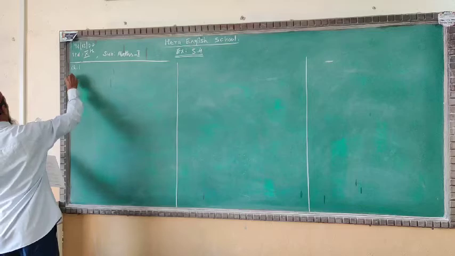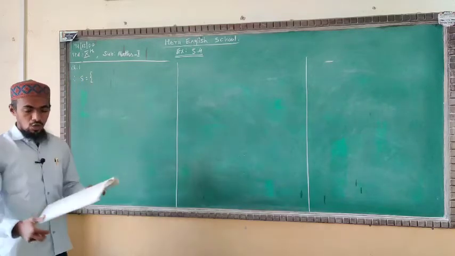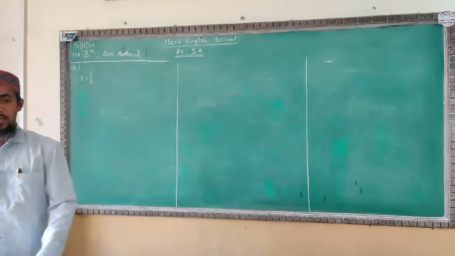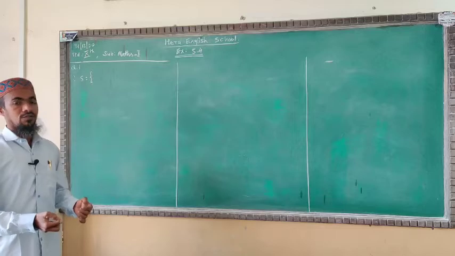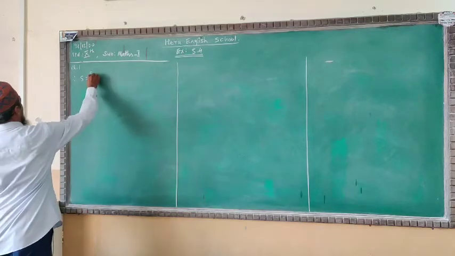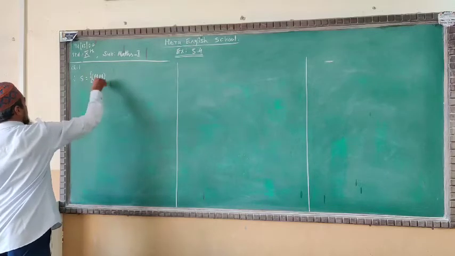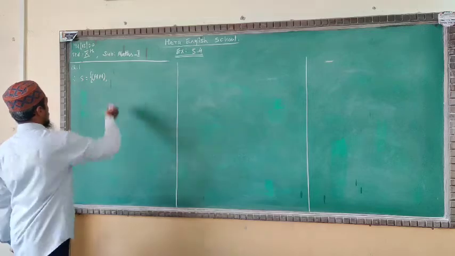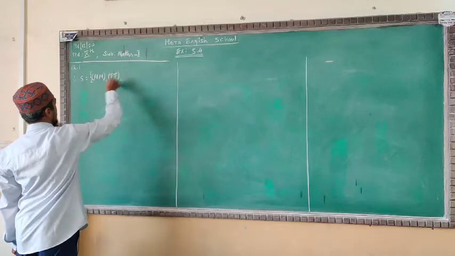Here we have to write the sample space first. Two coins are tossed. If you toss once, you will get both coins with the head. Next time you toss, you will see 2 tails.